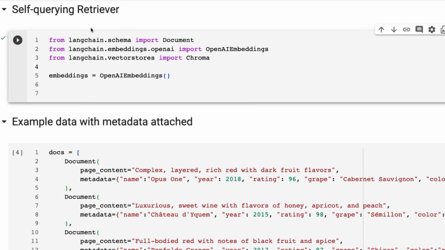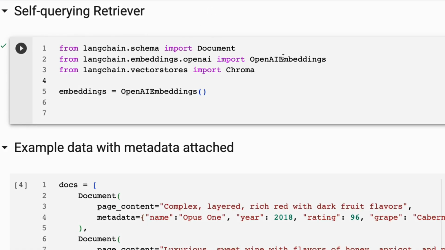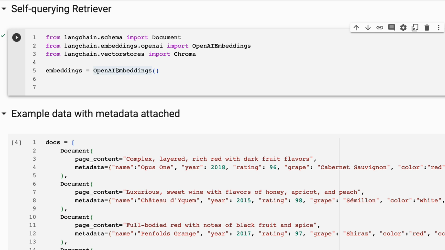So let's jump in and have a look at this in LangChain. We're going to be using the self-querying retriever here. I'm using OpenAI embeddings and the OpenAI models. You can swap these out for the other models like I've done in many videos before. And maybe at some point I'll do an end-to-end example of building an app with this using Llama 2 and, say, BGE embeddings. I've just gone for these so that these parts are not the important part and the code doesn't take up too much room.